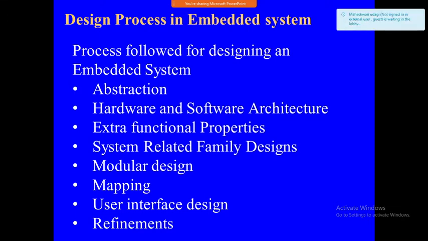Then we are going to find the effective modular design, that is, how we divide the components and the functions. The work is functionally independent, with cohesion and coupling considered. There we divide, and then develop independently.